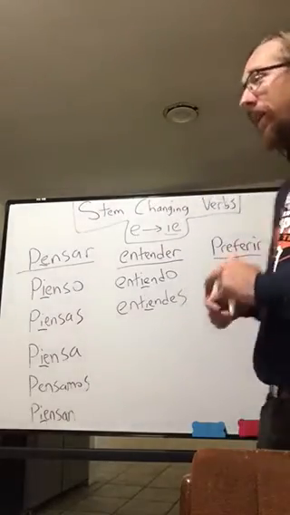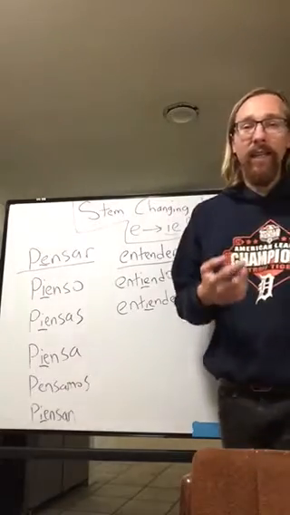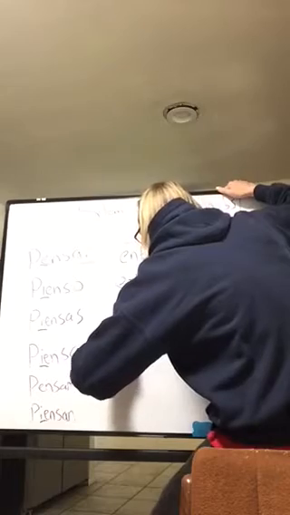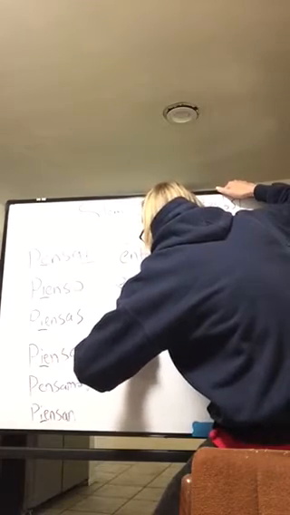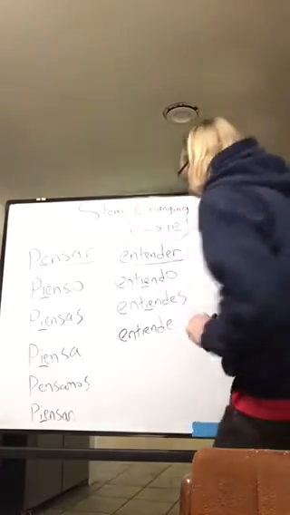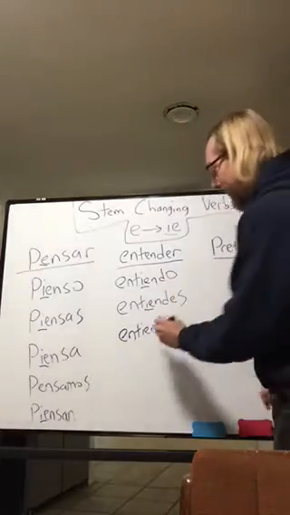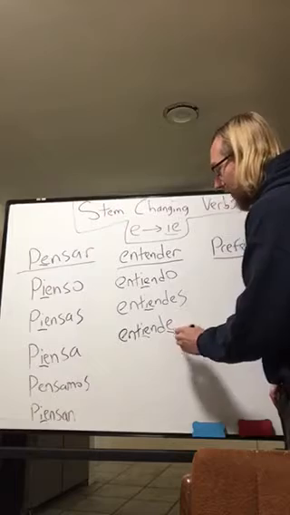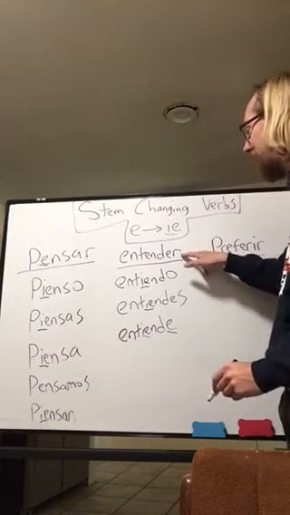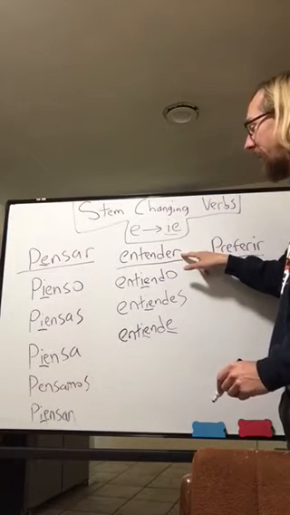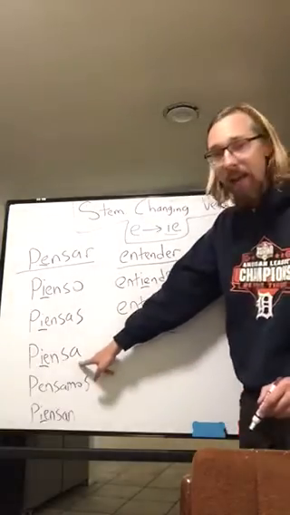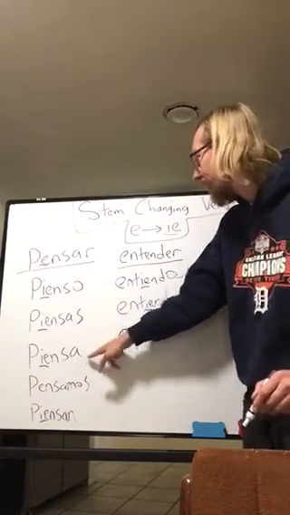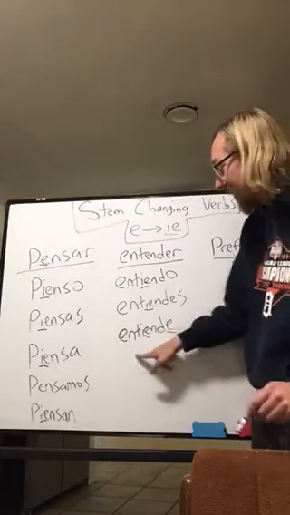Okay? Él, ella, usted, entiende. Alright? So there's my stem change right there. I have the IE, and there's an E on the end because it's an ER verb. If this were an AR verb, I'd have an A on the end. See? Pensar, it's piensa. Entender, entiende.